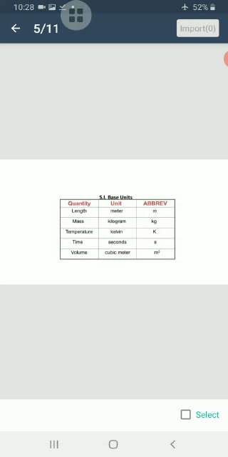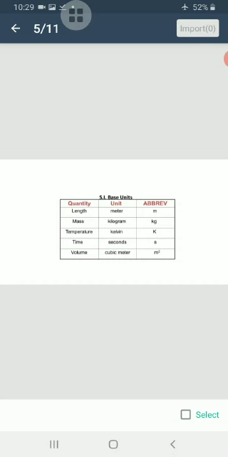However, in everyday measurements, other systems are still in use, such as the FPS system, like foot, pound, and seconds. The CGS system, in which centimeter for the length, gram for the mass, and second for the time, and the MKS system, which uses the same standard units for the length, mass, and time as the SI system.